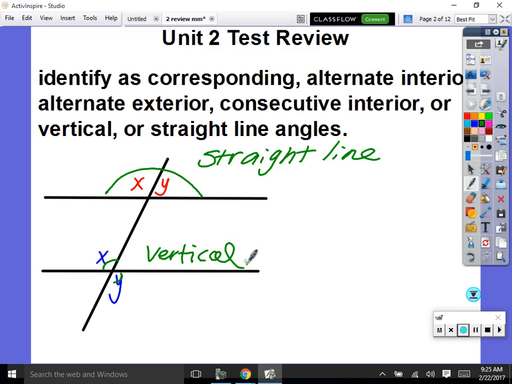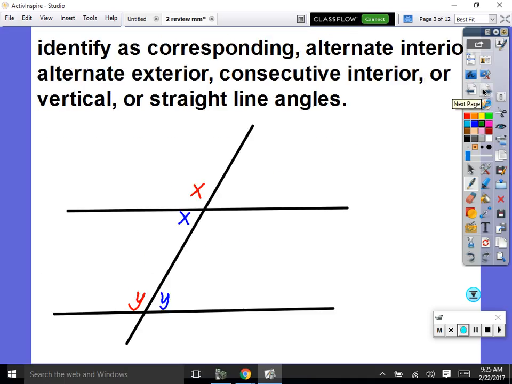Questions? Are we reviewing? Are you guys paying attention? Not doing the work yet. Okay, look at the red angles. Ignore the blue ones. Look at the red. What kind of angles are the red ones? Corresponding. They're both on the top of the parallel line on the same side. They correspond.